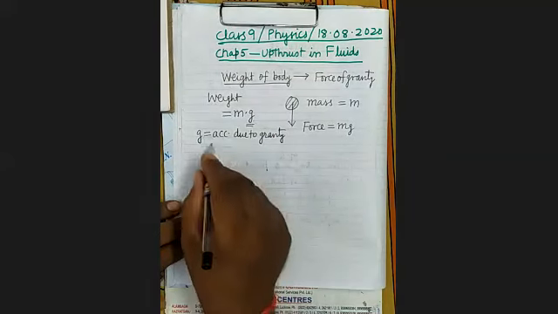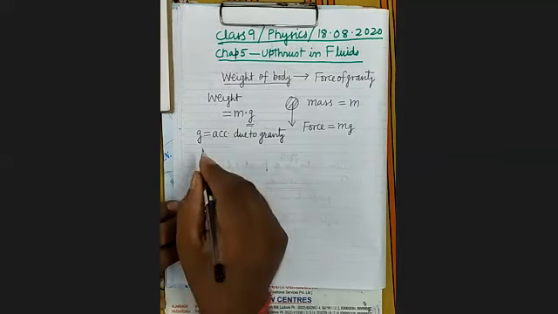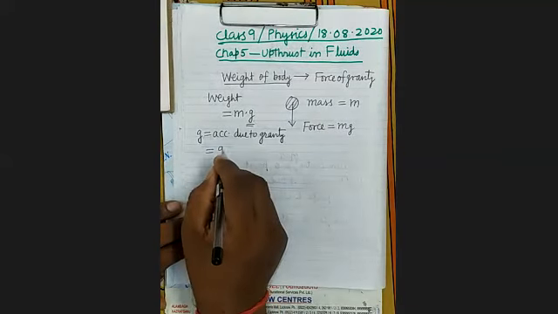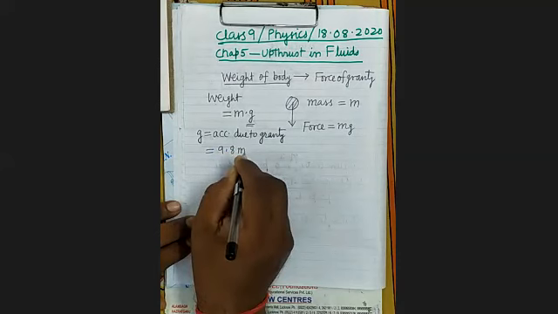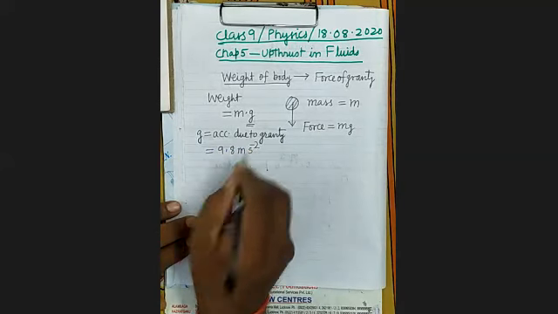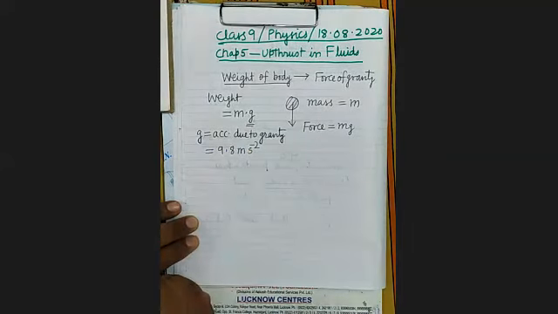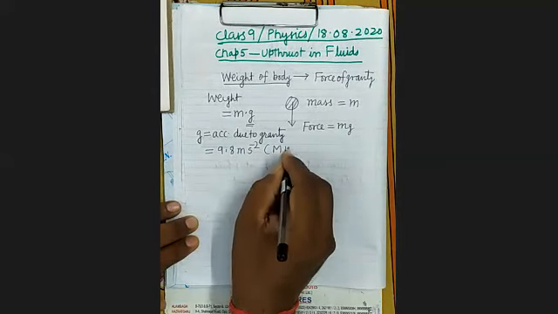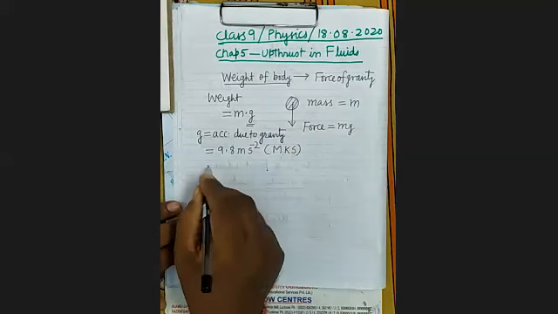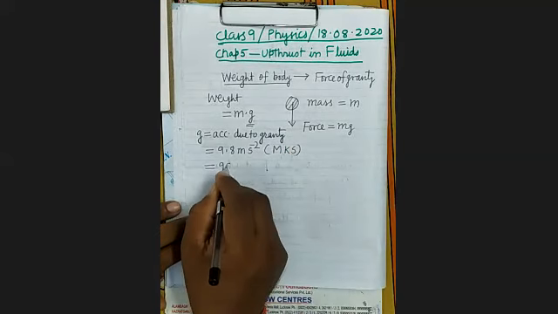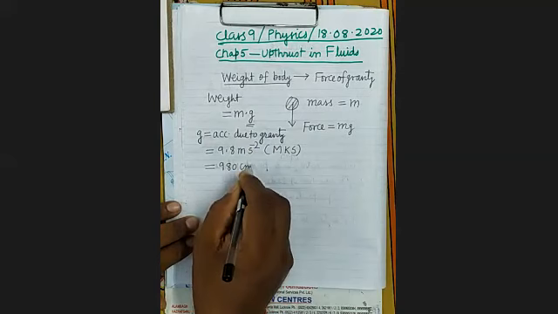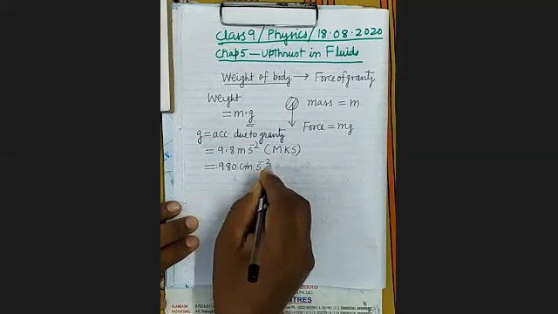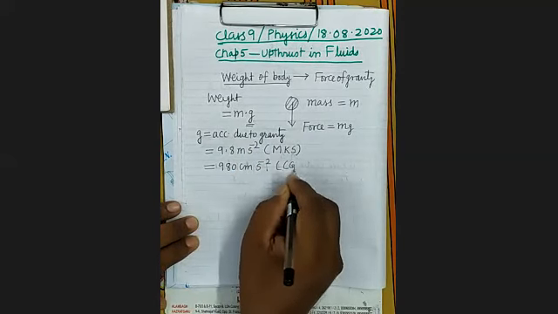So its value is 9.8 meter per second square. In CGS unit, because this is in the MKS unit, it is 980 centimeter per second square.